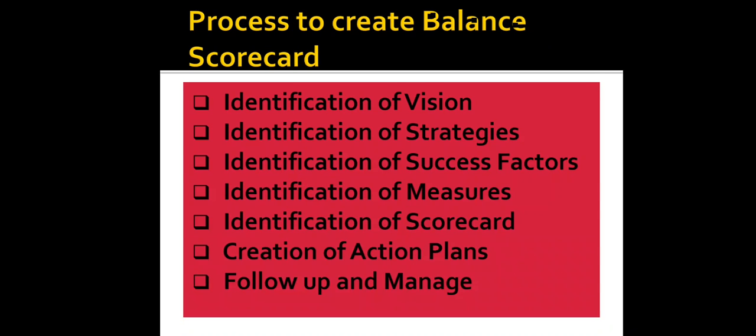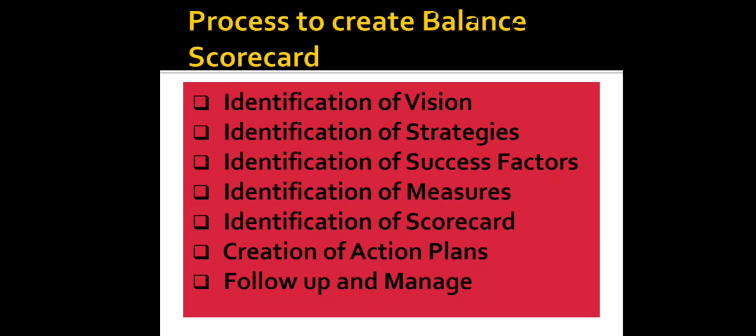Now we'll see the process to create a balance scorecard. The following steps have to be followed. First one is identification of vision. We have to identify what vision we want to follow and what we want to achieve. Second step is identification of strategies. The company has to identify its strategies, that is, finding the path to follow to achieve the desired vision. Whatever path we use, we have to follow it so that we can achieve the desired vision.